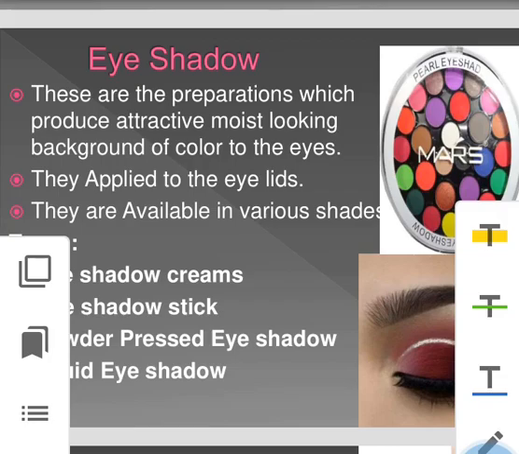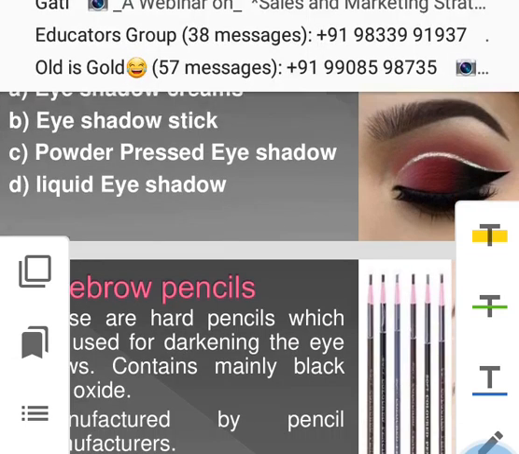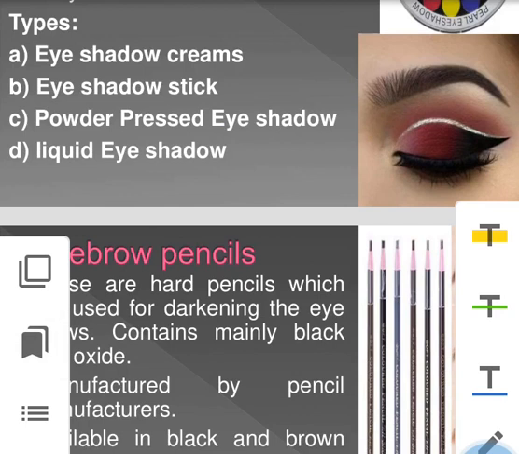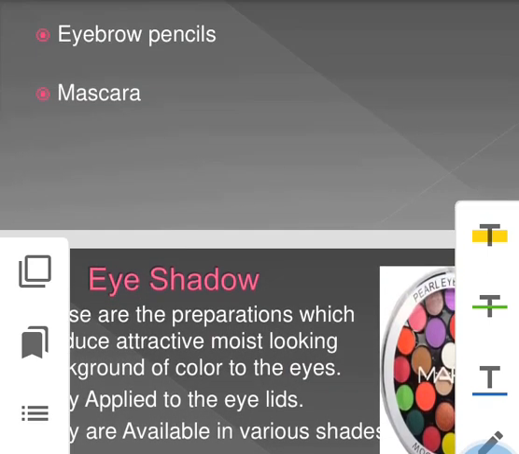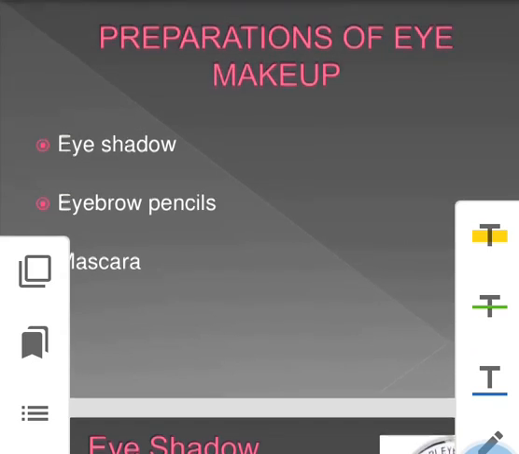Eyeshadows are applied to the eyelids for giving an attractive and moist look to the eyes. They are available in various shades and various types. Eyeshadow creams, eyeshadow sticks, powders, pressed eyeshadows or liquid eyeshadows are there. Now, these are the various types of eye cosmetics we are observing.